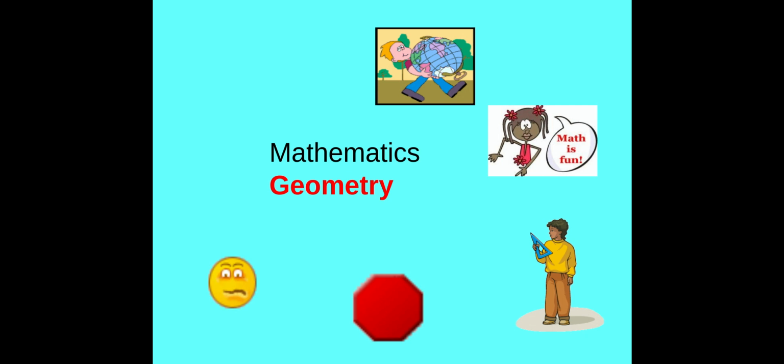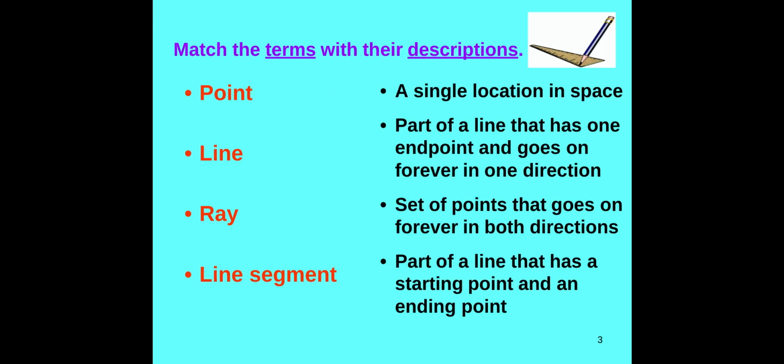So geometry, whenever you hear that word, you should always think of shapes and lines. So whenever we're talking about those, we're thinking about angles and shapes, like I said. So some words to keep in mind are point, line, ray, and line segment. So a point is just a single location in space. It's just a small little dot on something. It's just a single point.